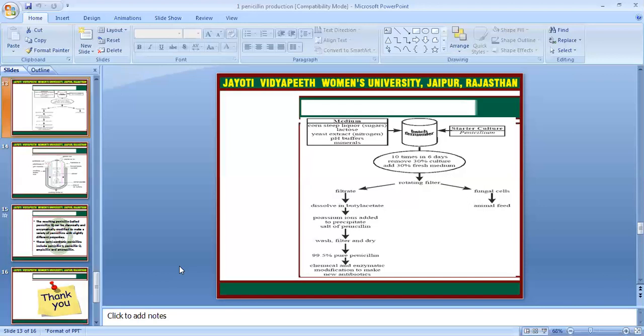This gives 99.5% pure penicillin. Then through chemical and enzymatic modification, we can isolate new antibiotics.